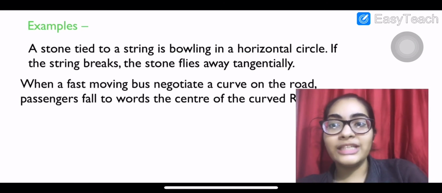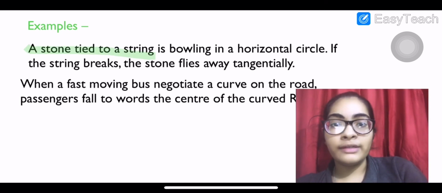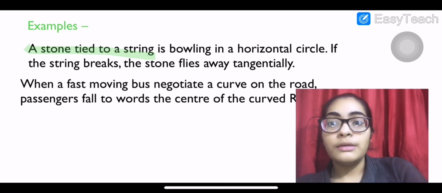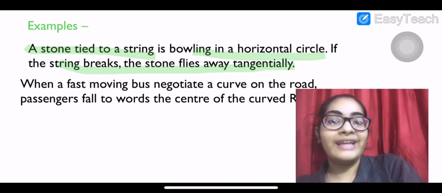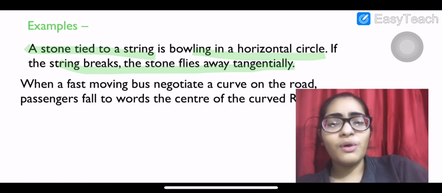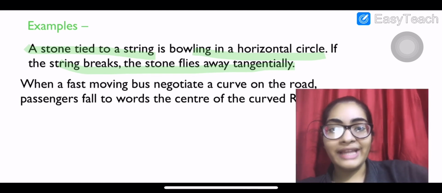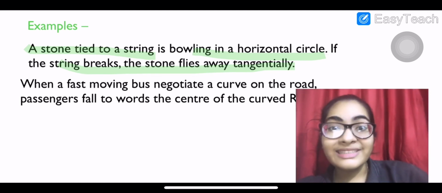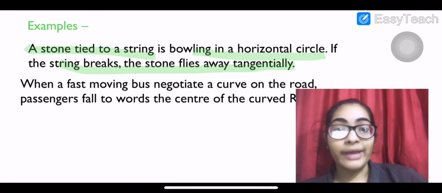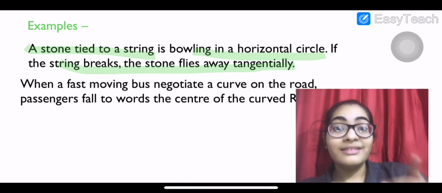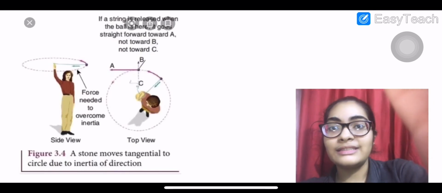A stone tied to a string. Very famous example, almost given in all the books. Whirling in a horizontal circle. If the string breaks, the stone flies away tangentially. We must have all done this in our childhood. We tie the stone with a string and then we whirl it in a horizontal circle. अगर बीच में string टूट जाए, stone breaks away and then the stone, what is the path? Tangential path. देखते हैं अभी एक second.